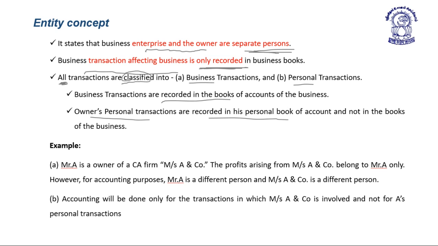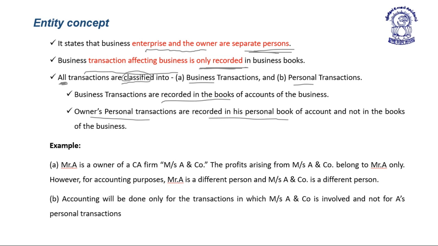Accounting will be done only for the transactions in which Messrs A and Company is involved and not for Mr. A's personal transactions. So all the transactions have been classified into two parts: business transactions of Messrs A and Company and personal transactions of Mr. A. Business transactions are recorded in the books of account, and the transactions of Mr. A, which are personal in nature, are not recorded in the books of Messrs A and Company.